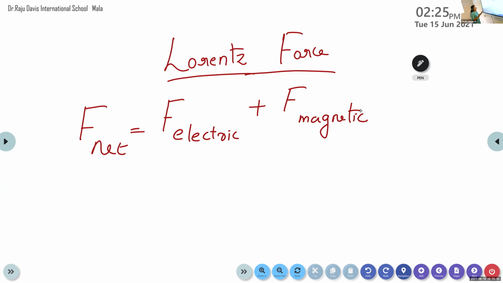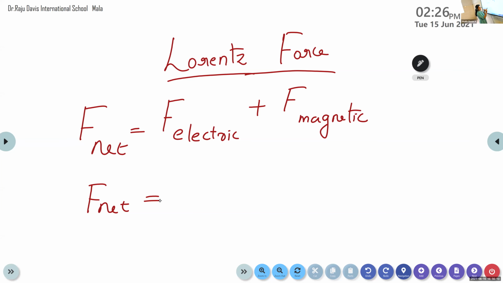Here the charged particle is moving with a velocity v through a uniform electric and magnetic field. Then the two forces exerted on the charged particle are, one is the force due to electric field and the other is the force due to magnetic field. Then the net force exerted is the sum of the force due to the electric field and the magnetic field respectively. Therefore, the net force that is acting on the charged particle is given by, what is the force due to electric field? Anna?